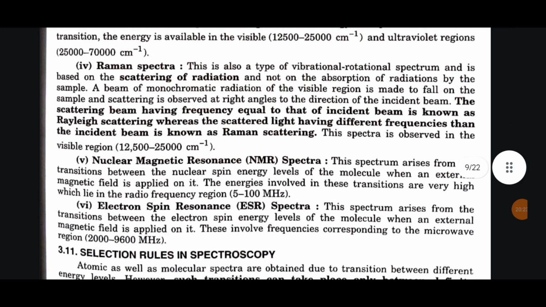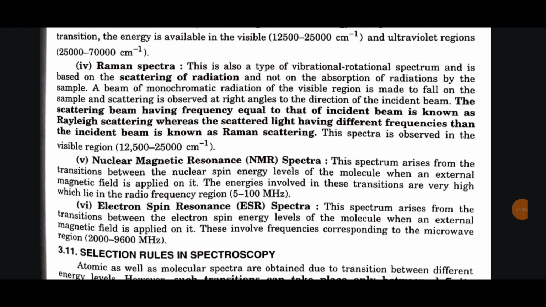Fourth, Raman spectra. This is also a type of vibrational rotational spectrum and is based on the scattering of radiation and not on the absorption of radiations by the sample. A beam of monochromatic radiation of the visible region is made to fall on the sample and scattering is observed at right angles to the direction of incident beam. The scattering beam having frequency equal to that of the incident beam is known as Rayleigh scattering, whereas the scattered light having different frequencies than the incident beam is known as Raman spectrum. This spectra is observed in the visible region.